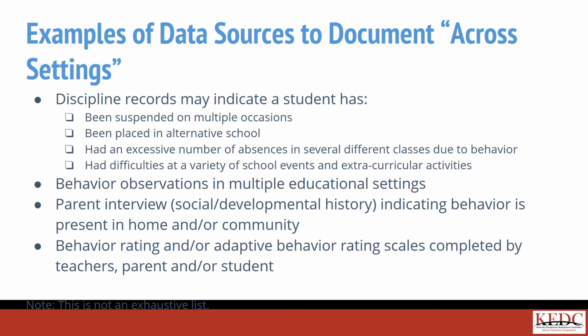Examples of data sources that may be considered when documenting that behavior is present across settings include a review of discipline records, behavior observations, parent interviews, and behavior rating scales. The data sources used to substantiate that behavior is present across settings should be noted in the supporting documentation section of the eligibility determination form.